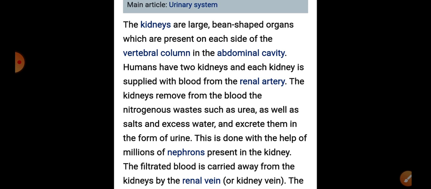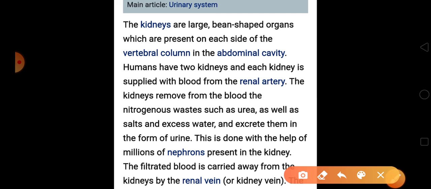The kidney removes from the blood the nitrogenous waste such as urea, as well as salt and excess water. So the kidney is removing waste material, the nitrogenous waste material, and exactly which one? It is urea.